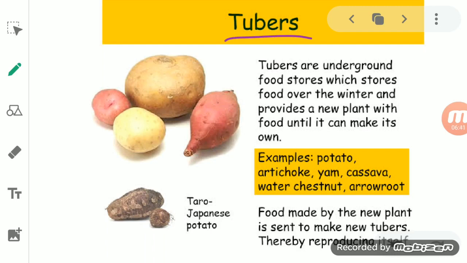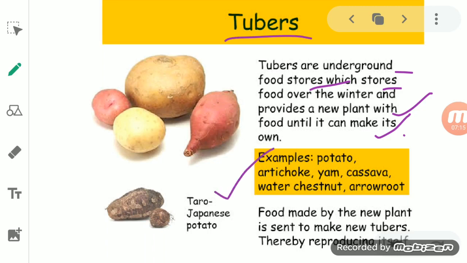It is a thickened underground stem of the plant which is swollen with stored food. Okay, so this is the definition. Underground food is stored, which stores the food over the winter and provides a new plant with food until it can make its own. So basically, it is a thickened, underground stem of a plant which is swollen and has stored food in it. The best example is that of the potato.